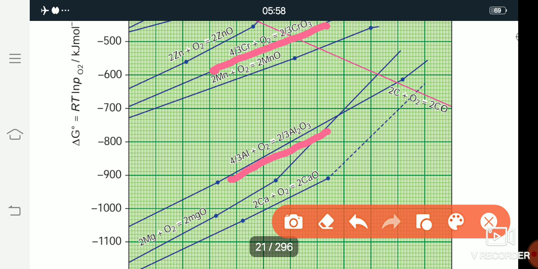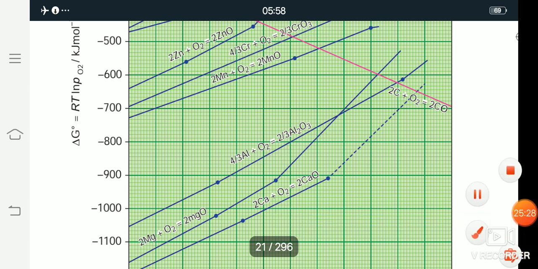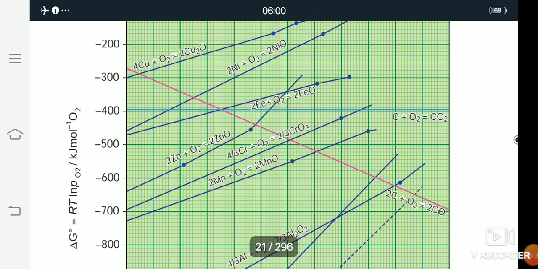Then the second point is the thermodynamic metallurgy of this Ellingham diagram. Aluminum oxide is more stable than chromium oxide. Then the next one is the carbon monoxide line. The carbon monoxide line is the red color.